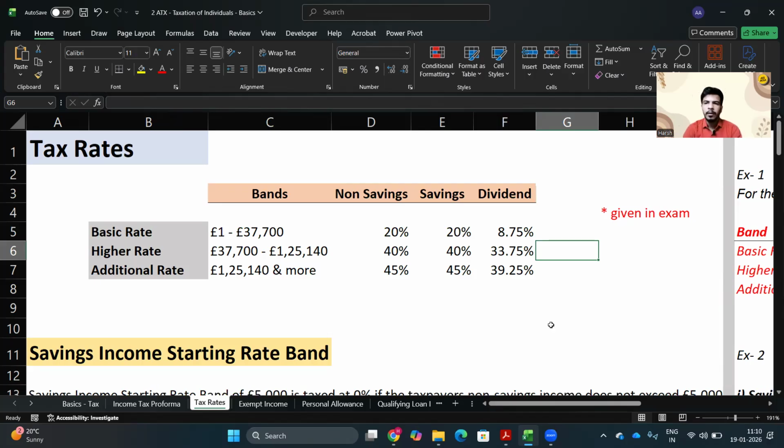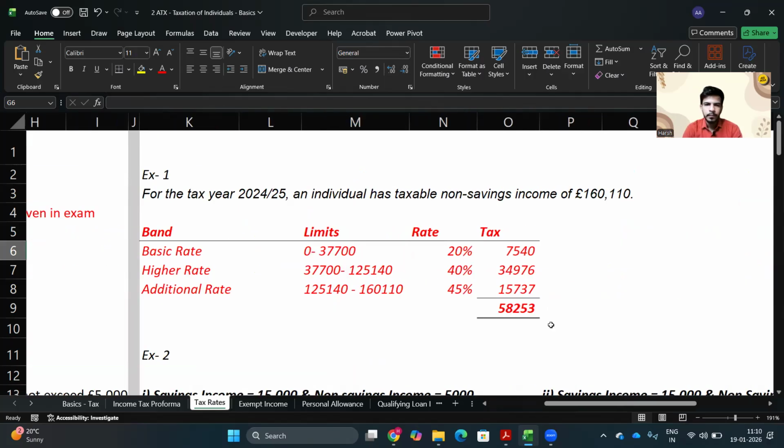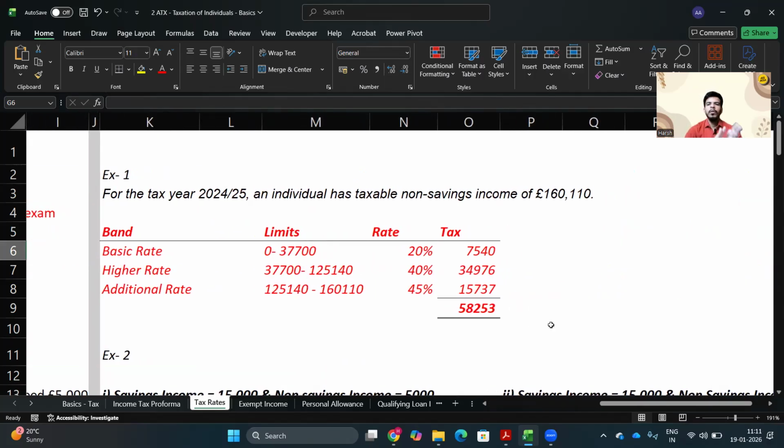Let's see a calculation for your example. We have an income of 160,110 pound. How would we calculate the tax? Firstly, let us bifurcate this. For the first limit of 37,700 pound, you pay 20% tax, so 20% on 37,700 pound is 7,540 pound.